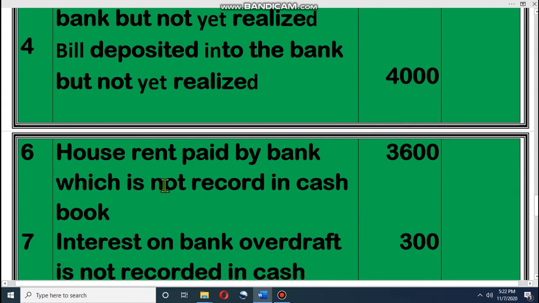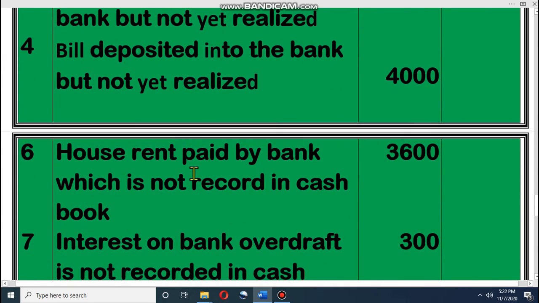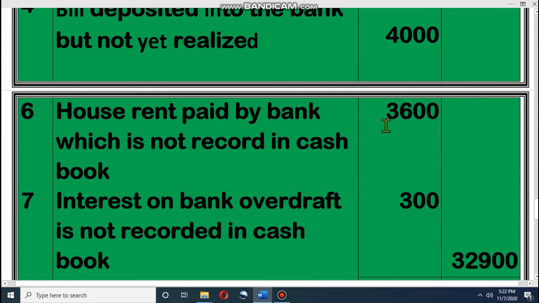House rent paid by bank which is not recorded in cash book. That means the bank paid our rent. All of you know that if the bank pays any expense for us, the bank makes a debit. So house rent paid by bank means the bank made a debit for us. So this 3600 will be added because the bank debited. These two items were debited by the cash book. Now this item debited by the bank, we have to add.